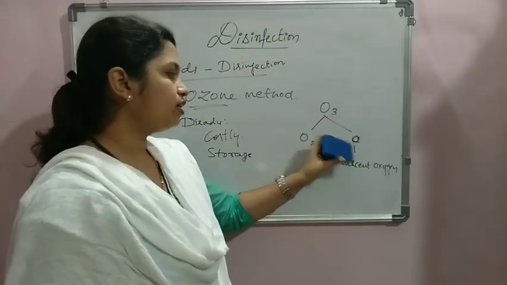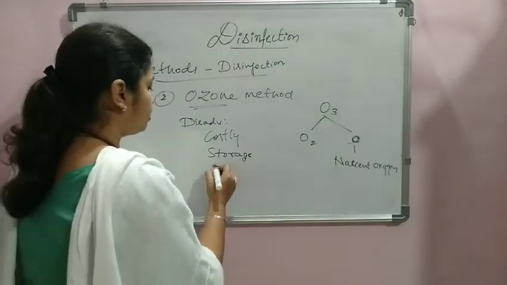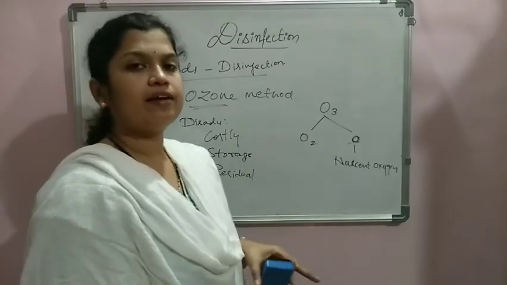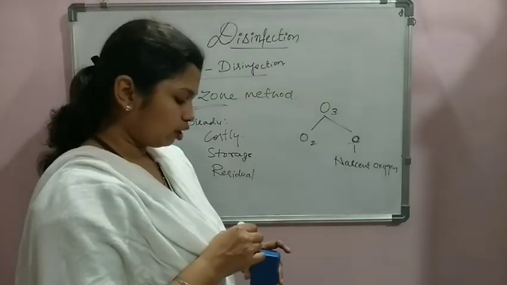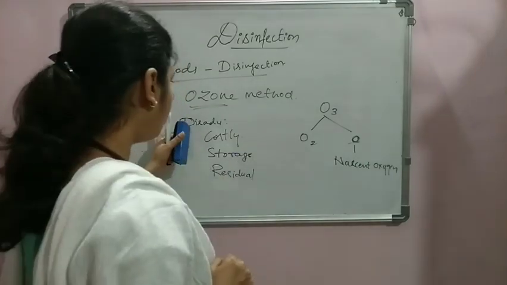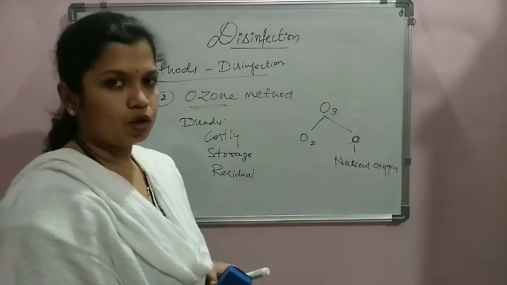Storing the nascent oxygen is very difficult, and it also doesn't have any residual activity, or any residual nascent oxygen left in the water. Because of that, it cannot take care of future contamination of the water. These are some of the disadvantages with the ozone method. Further, we study some other methods also.